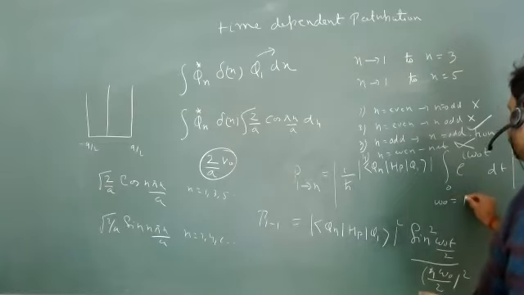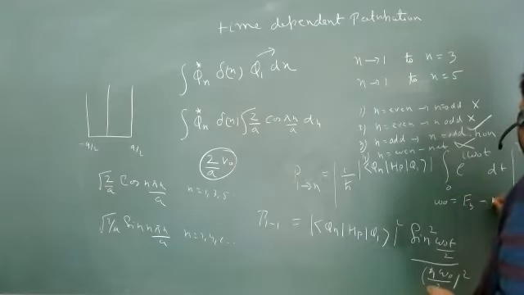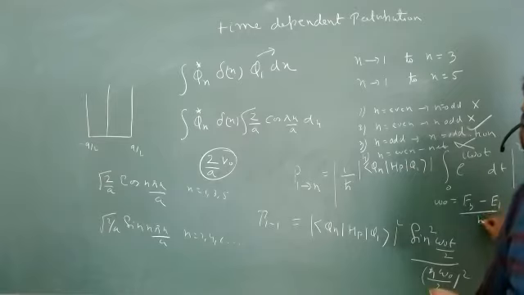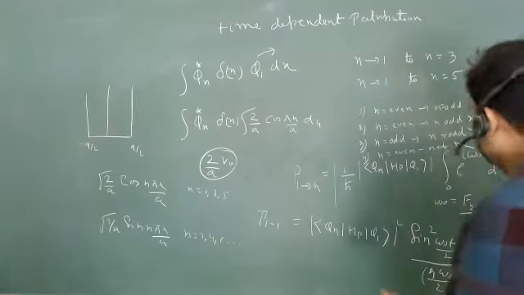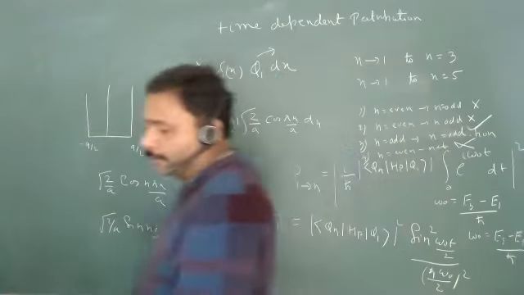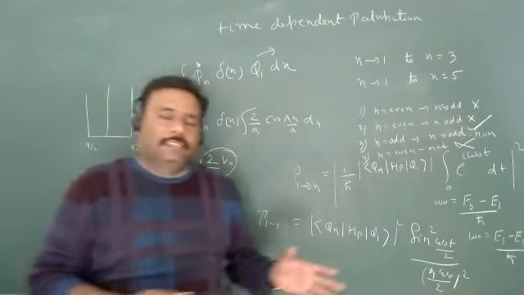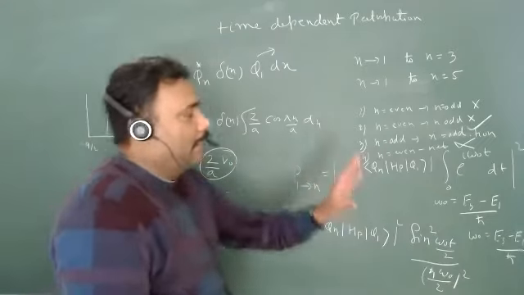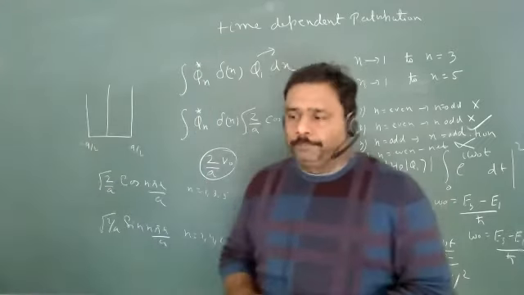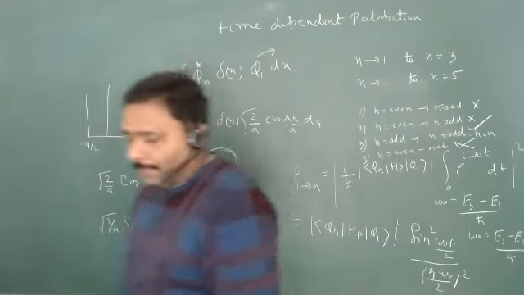The possible omega naught is (E3 minus E1) upon h cut. Another omega naught is (E5 minus E1) upon h cut, and so on. You can have all possible omega naught. So you have n number of transitions possible if you are giving this Dirac delta as your perturbation term. So this is one of the wonderful problems.